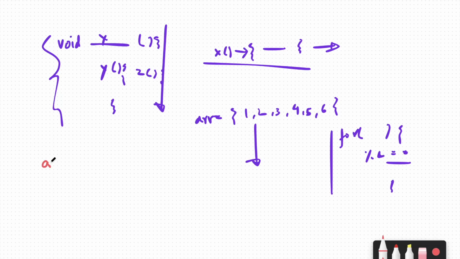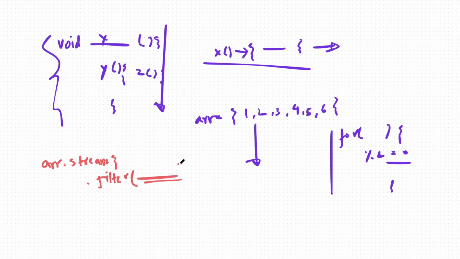But now since we have streams, we will simply convert this array into stream. To convert this array into stream, we just write array dot stream, and then we write dot filter, and inside this we write our filter logic, and then dot collect.